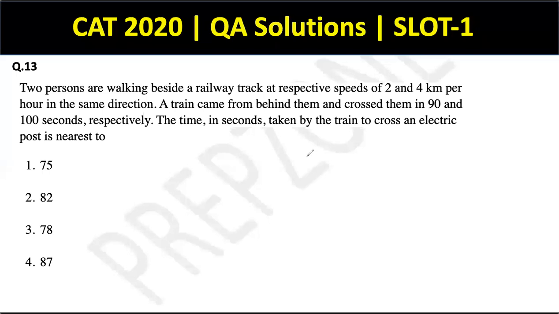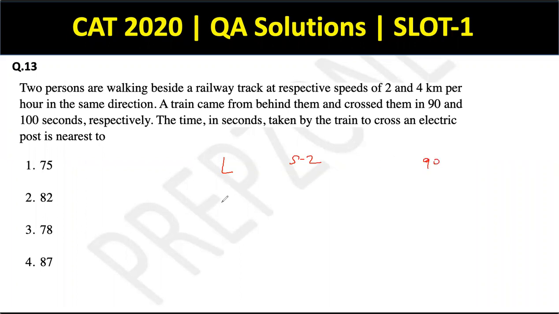So as we can see, the train's length is, let's say, L, and the train's speed is, let's say, S. So S minus 2 is the speed at which the train crosses the first person. That is the relative speed. This is the time of 90 seconds.